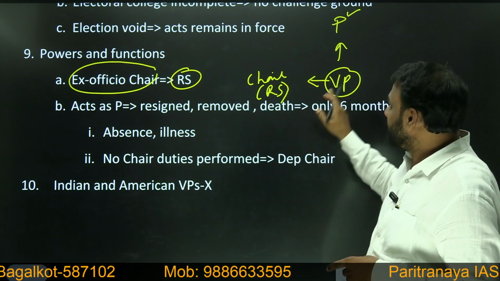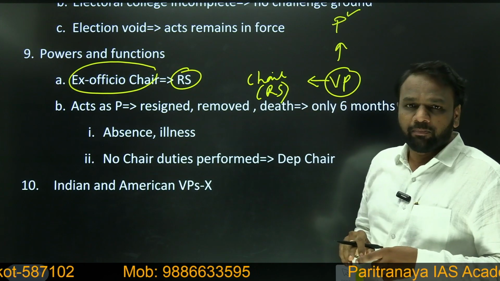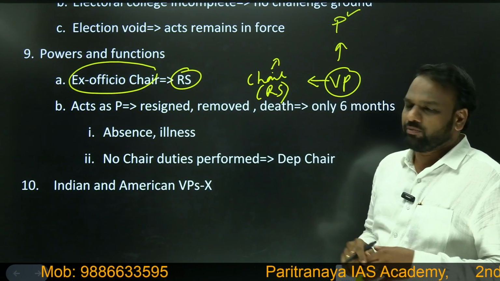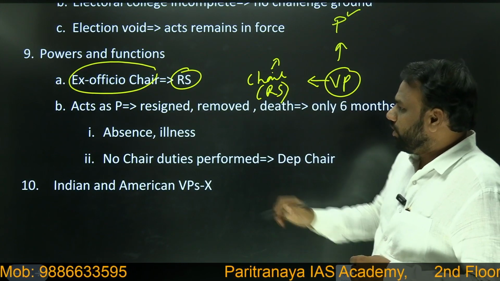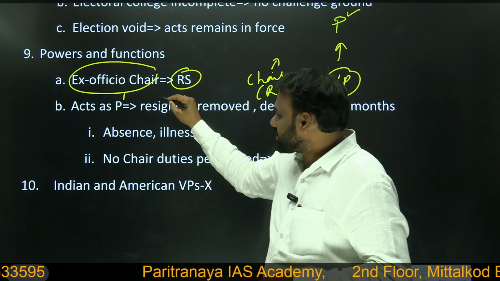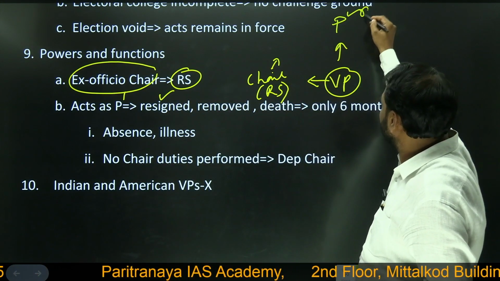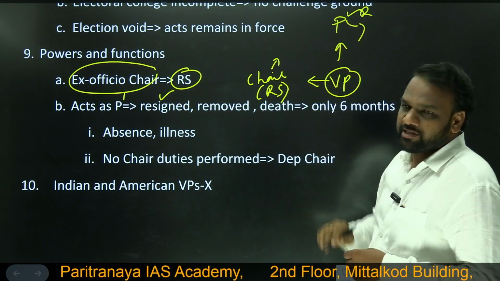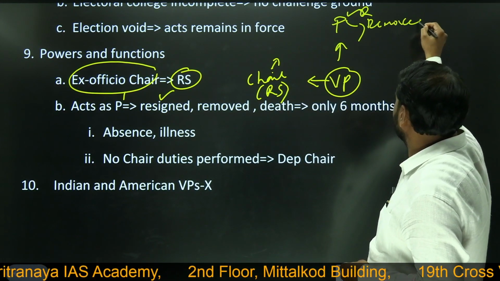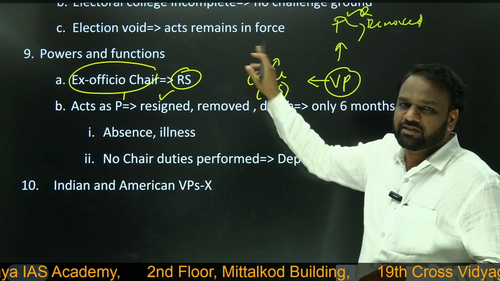It means when he is performing the role of President of India, then the other role will be performed by someone else. We shall look into it. So he acts as President when the President has resigned. If President resigns, then he will act as President. If President is removed or impeached, at that time also Vice President can act as President.